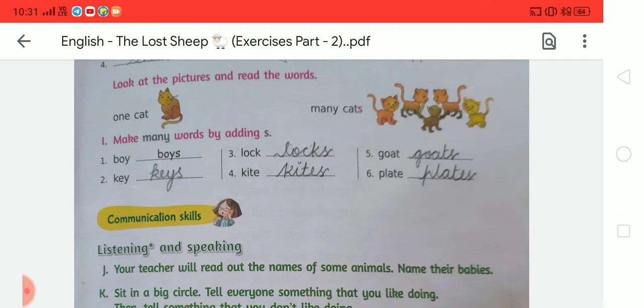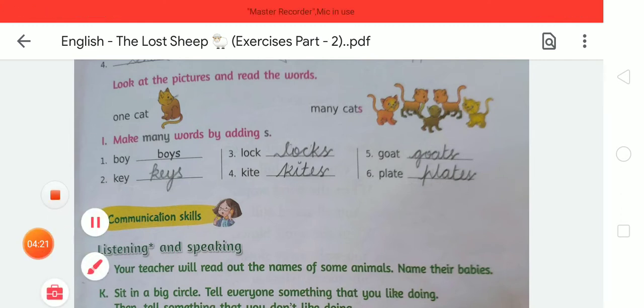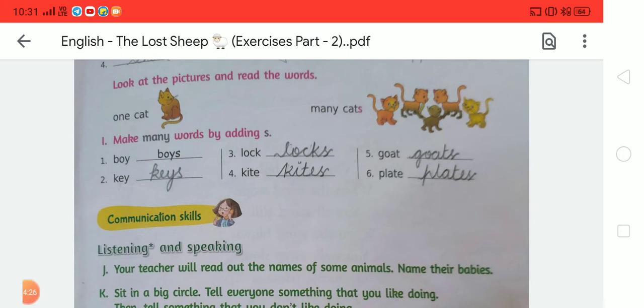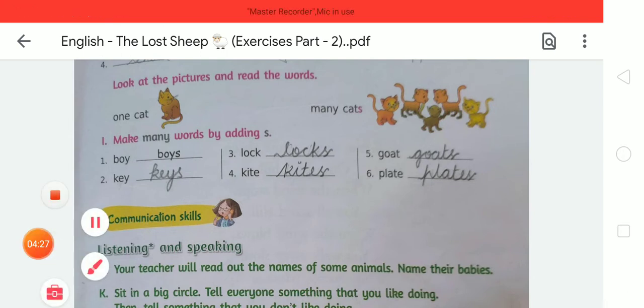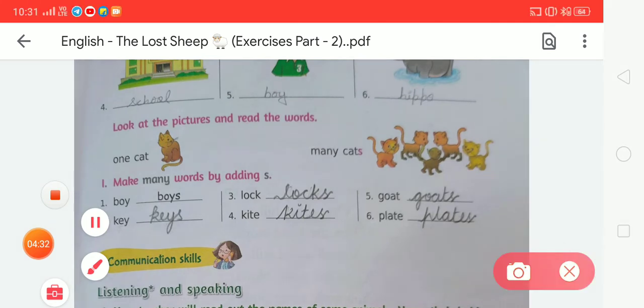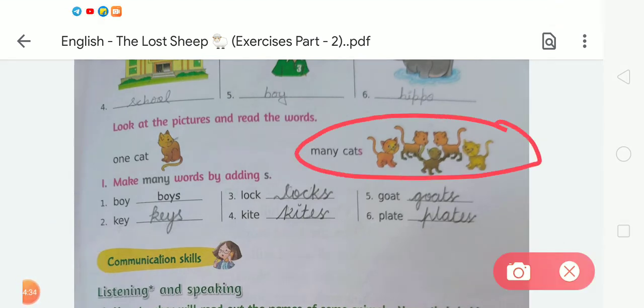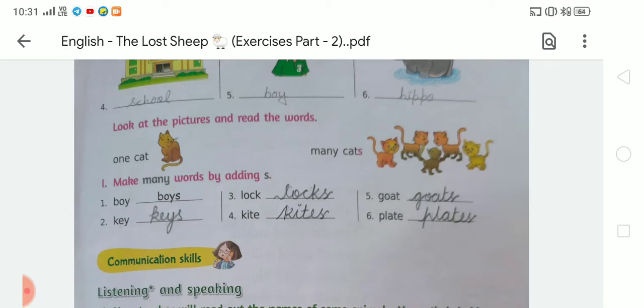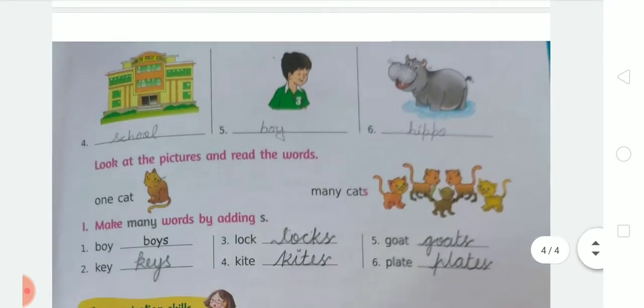Any singular word can be changed to plural form by adding s or es. Here we have to add s to make cats, because here is one cat, but there are a total of 5 cats, so we add s and write many cats. Like this you have to do exercise I.